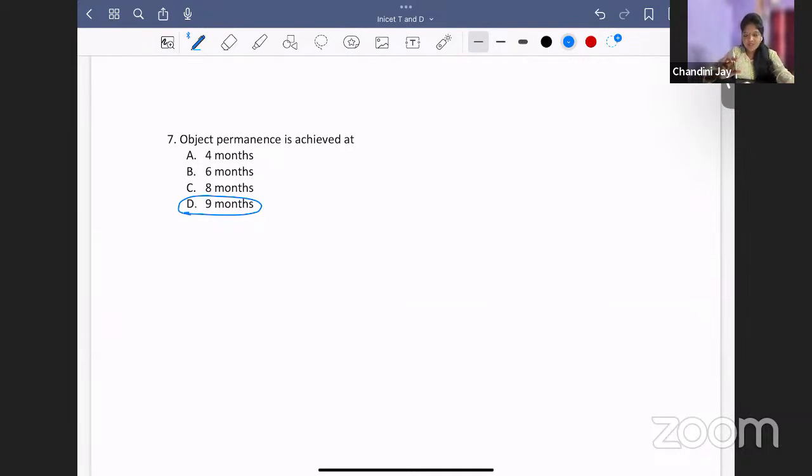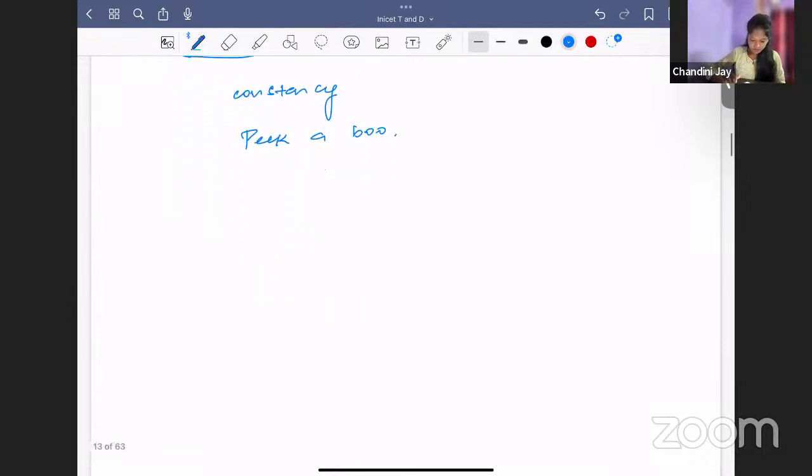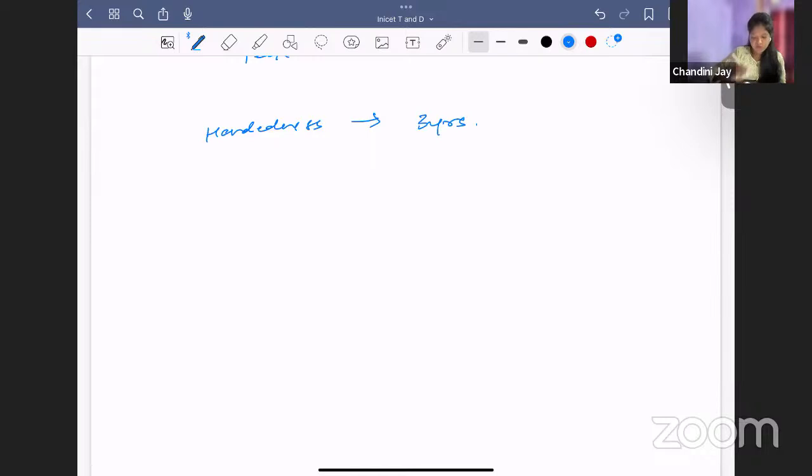That is called object permanence, or it is also known as constancy, also known as peekaboo. We play peekaboo with a child. So all this is object permanence around 9 months of age. Other milestones which you should know is handedness. When does a child establish handedness, whether right-handed or left-handed? Only at 3 years of age, not before that.